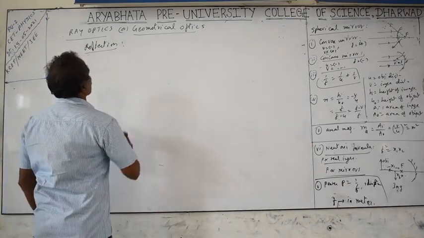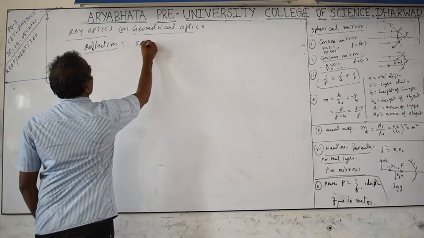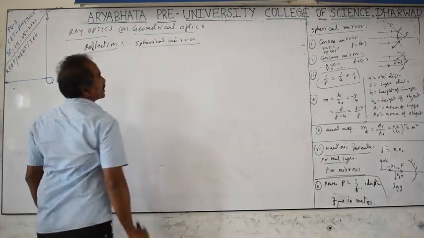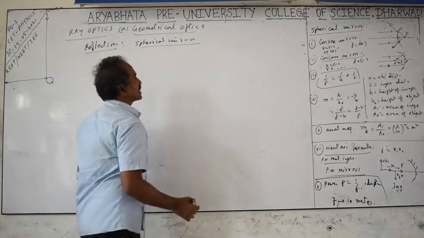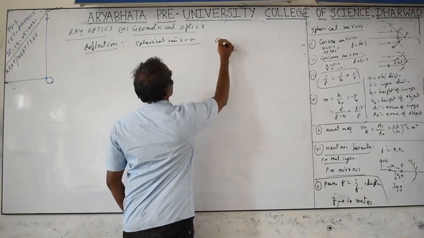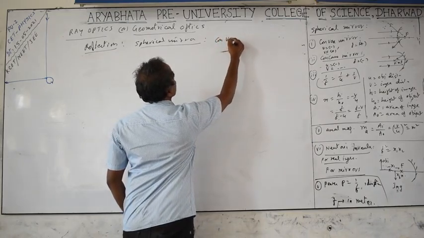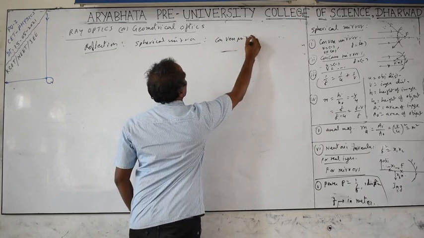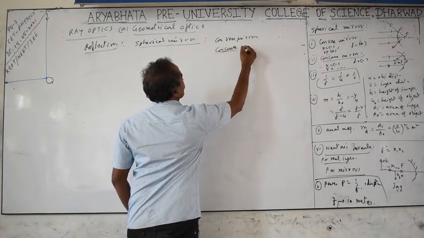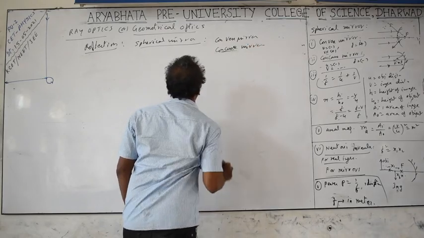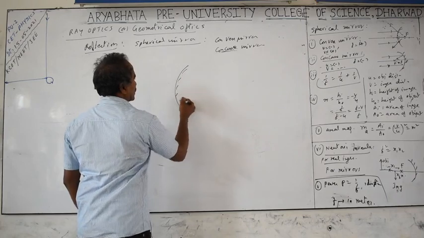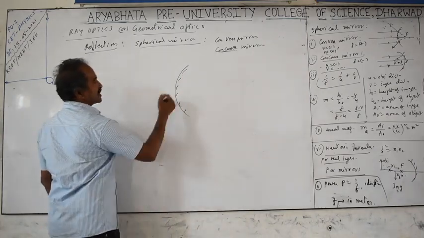Next, reflection in spherical mirrors. Spherical mirrors, 2 types are there. Why is it called a spherical mirror? Because they are part of a sphere. One is the convex mirror, another one is the concave mirror. Convex mirror and concave mirror. The convex mirror has a bulged surface. This is a convex mirror, and silvering is done on the concave side.